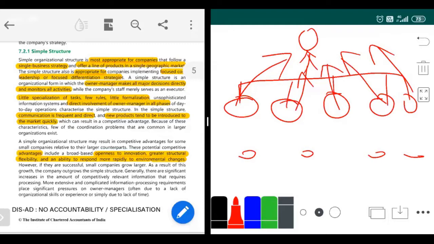Under these functional managers, you can also have a few employees. Under finance, there will be an employee who is doing accounting, and an employee who is doing the journal, or the input in the computer system. They may also have a few employees under them. So this is your functional structure.